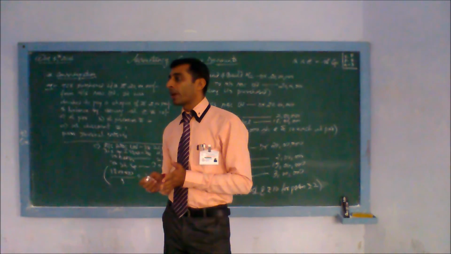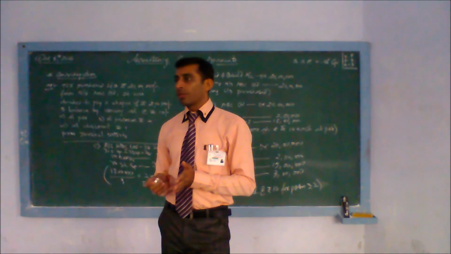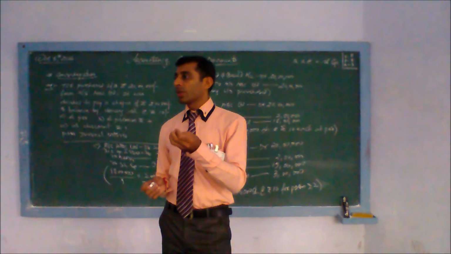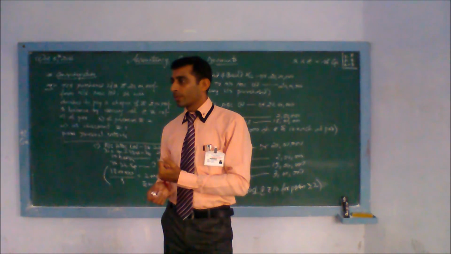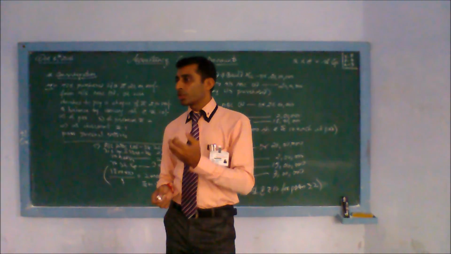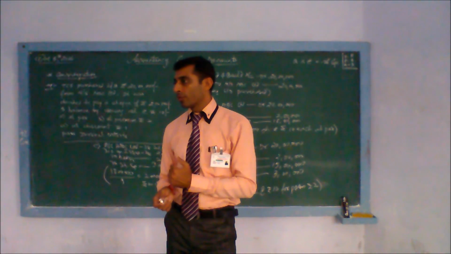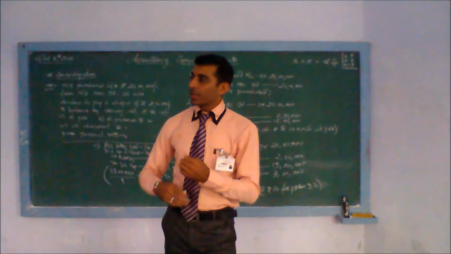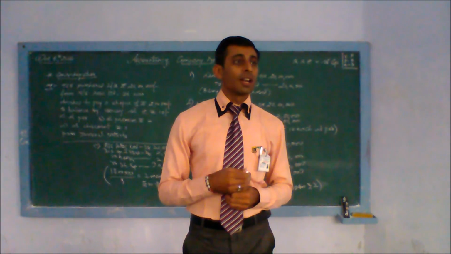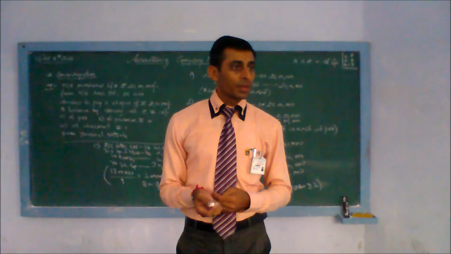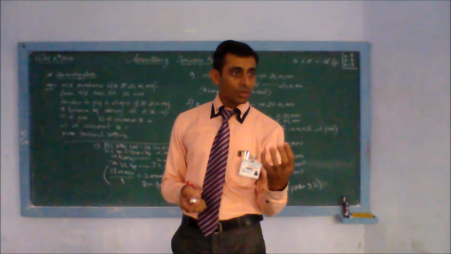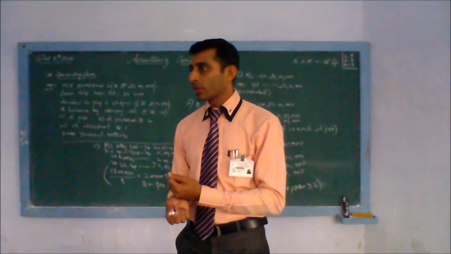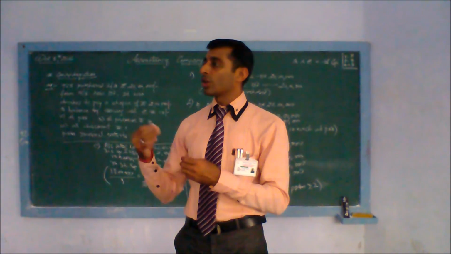You went to the market for buying apples. You have 200 rupees with you. You asked the price. They quoted you 50 rupees per kg. So with 200 rupees, how much will you be able to buy? 200 divided by 50 is 4. So you will get 4 kg. Next day you went, he told you the price is 100 rupees. What will happen? The quantity which you will get is less now. 200 were there with you, so 2 kgs you can get. Quantity reduced because it becomes costly.